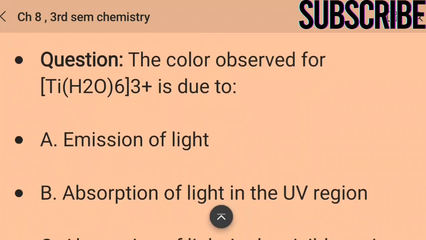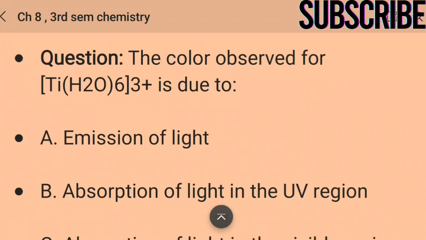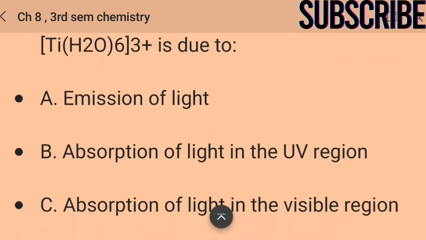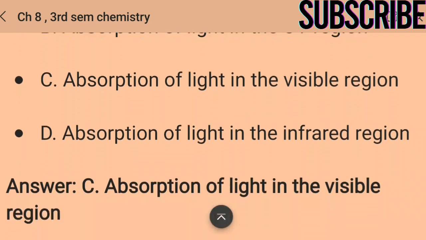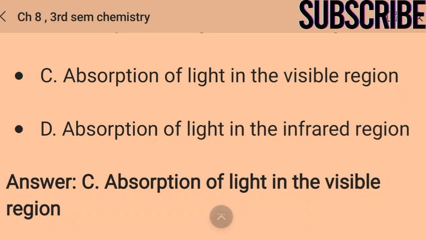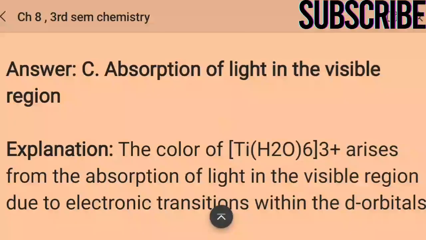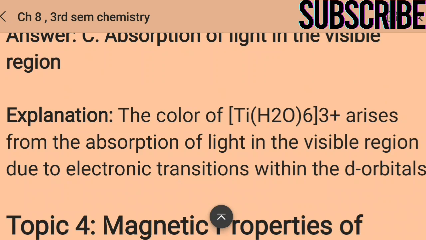Next question. The color observed for [Ti(H2O)6]3+ is due to emission of light, absorption of light in the UV region, absorption of light in the visible region, or absorption of light in the infrared region. The answer is option C, absorption of light in the visible region. Explanation: the color of [Ti(H2O)6]3+ arises from the absorption of light in the visible region due to electronic transitions within the d orbitals.